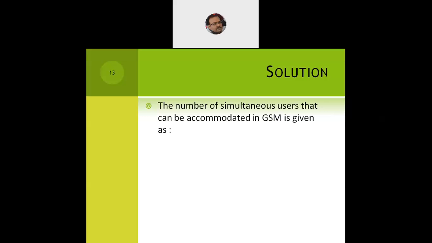The total number of simultaneous users that can be accommodated in GSM is 25 megahertz divided by 200 kilohertz divided by 8. So 200 is the ARFCN channel bandwidth, and 8 they have already given as the maximum number of subscribers that can be accommodated in a single frame. So that gives a value of N as 1000.